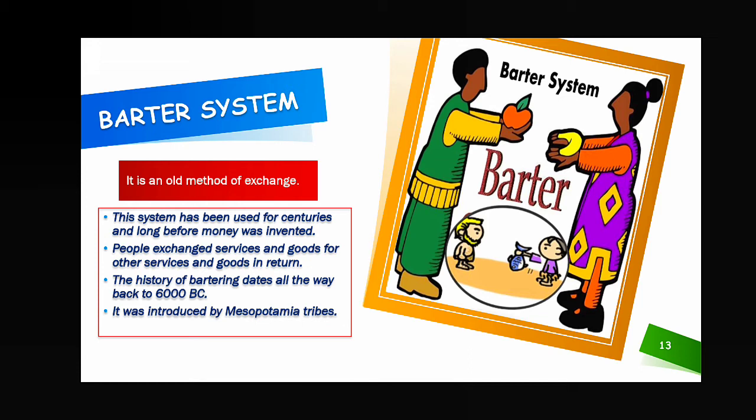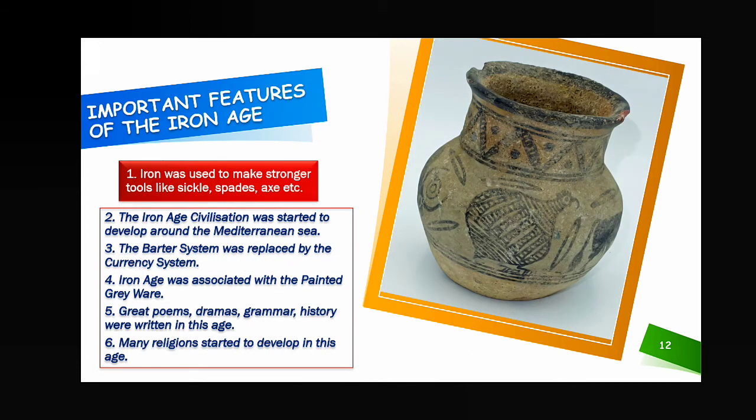Painted grey ware means, in this picture you can see, that is the example of painted grey ware. That type of grey pots, that type of painted pots were made in this age. Great poems, dramas, grammar, history were written in this age. And number 6, many religions started to develop in this age. Later we'll discuss in detail. Now come to the next.